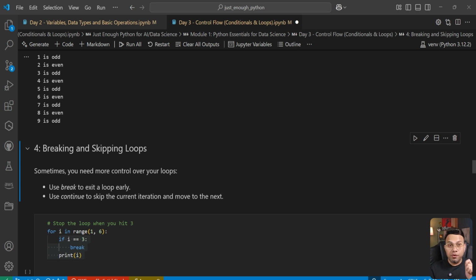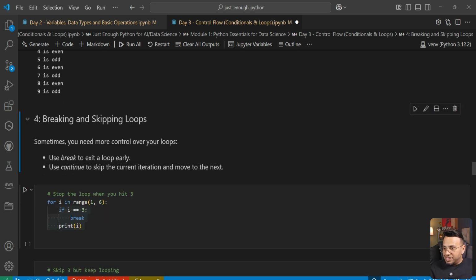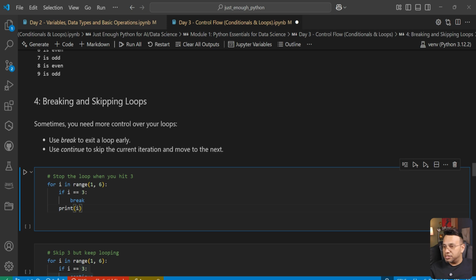But if your team somehow manages to score 351 or more, say within 45 overs or at 46 overs, the match ends right there. It doesn't continue for 50 overs. That's the concept here. Even though there is a loop, there is a range, but if a certain condition is met, you break out of the loop. We will see this with a very simple example right here.